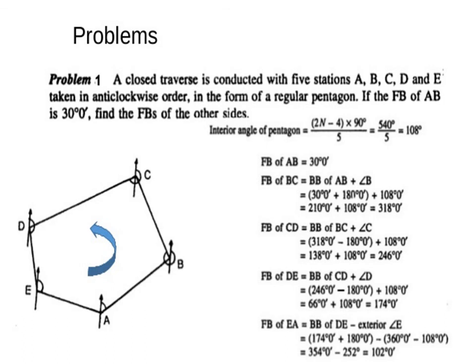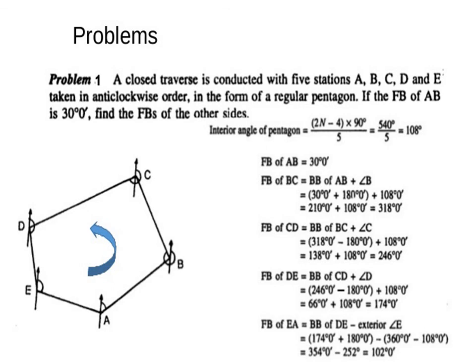So it is 108. The forebearing of AB equals 30 degrees, as given. Therefore we can calculate the back bearing of AB. Back bearing of AB equals forebearing of AB plus 180 degrees, so it is 210. Then 210 plus 108 plus 108, that is the included angle, so the forebearing of BC equals 318 degrees.